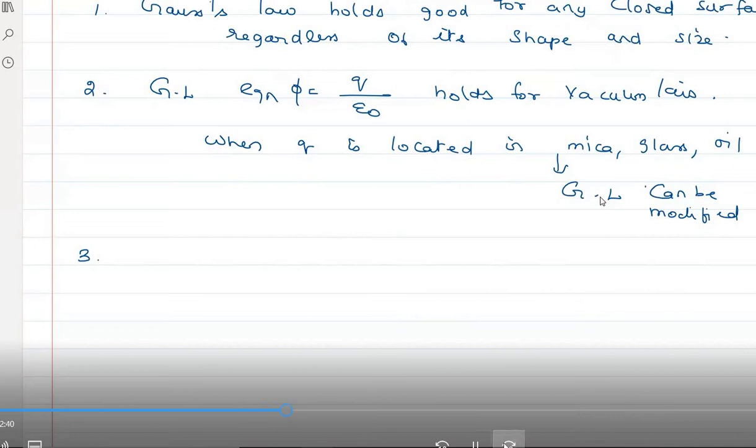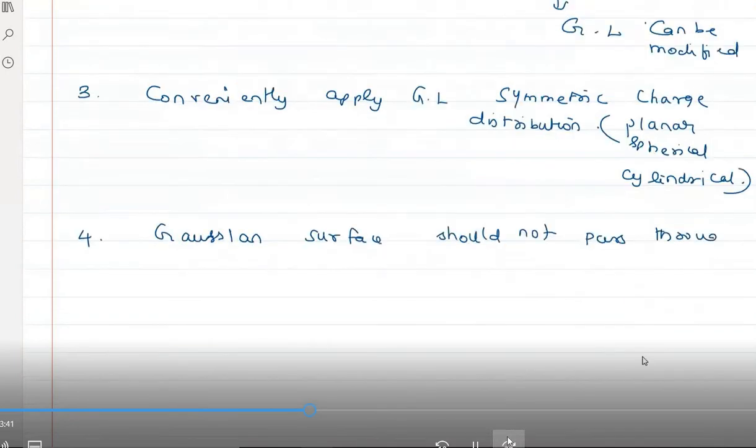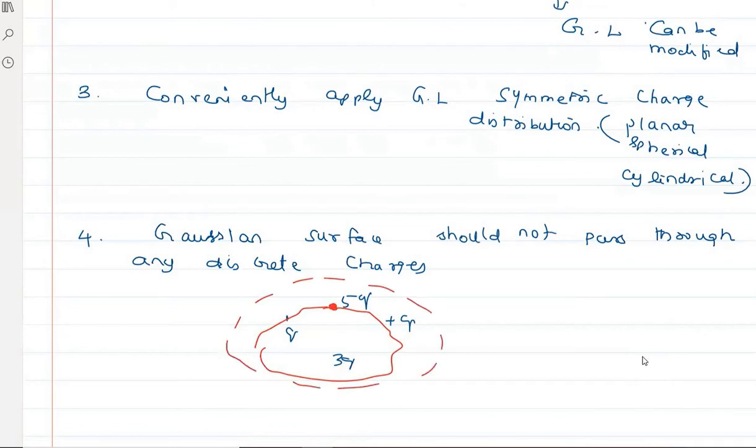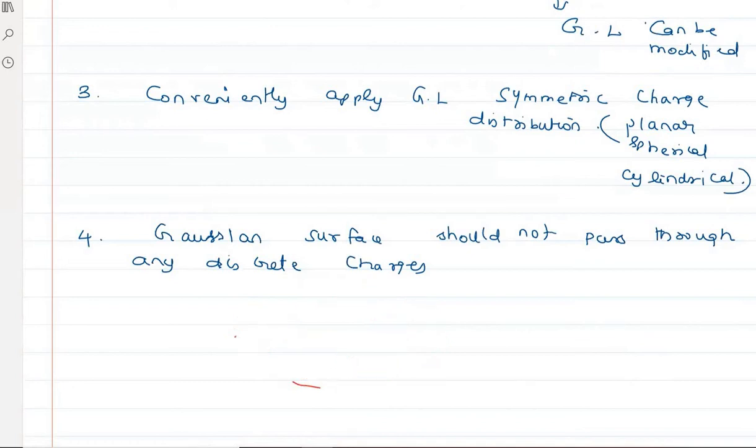Ma'am, why doesn't Gauss law apply to discrete charges? Discrete means separate charges. If you have Q plus Q3, Q, 5Q, when you consider a Gaussian surface, this Gaussian surface should not pass through this. It should include this charge. It should not pass through the charge. You should include all the charges and draw. Is that clear? It should not cut the charges. It is an imaginary surface, right? This imaginary surface should not pass through the discrete charge.